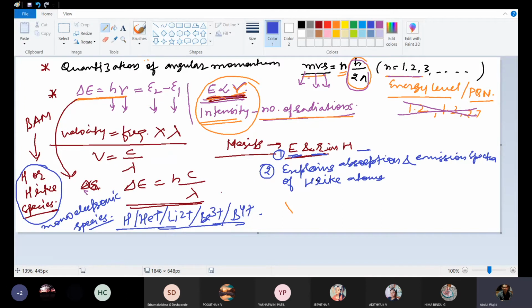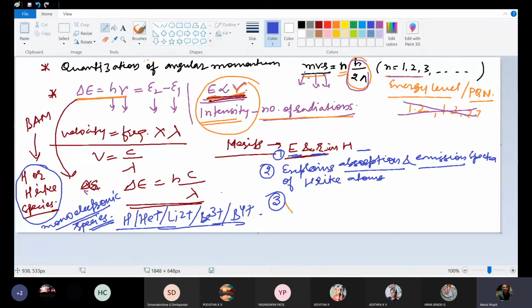So this model can explain emission and absorption spectra of hydrogen-like atoms only. For multi-electronic species, as I have already told you, it won't be applicable.